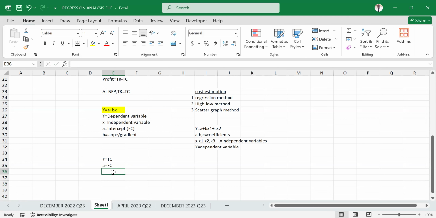Then when we talk about the B, which is the slope, that one normally remains constant, and in some instances, we can use it to represent variable cost per unit, but that will come later when you're doing the cost analysis.